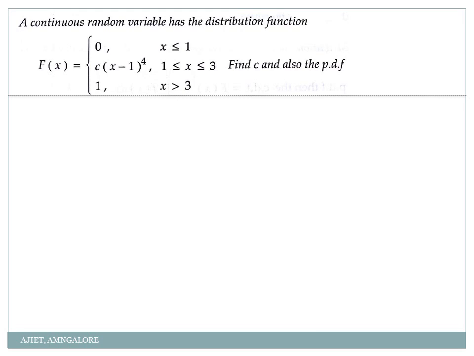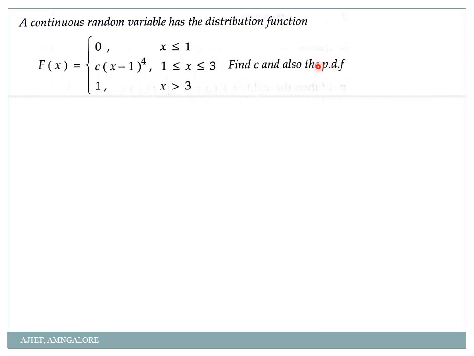This is one of the very interesting and different sets of problems, my dear students. So observe this question carefully and see how I am doing the solution. They are telling that a continuous random variable has a distribution function. It is not a probability density function, but a distribution function. The function is 0 if x is less than or equal to 1, or c into (x minus 1) to the power 4 if x is between 1 and 3, or 1 if x is greater than 3. They are asking you to find the value of c and also the probability density function.